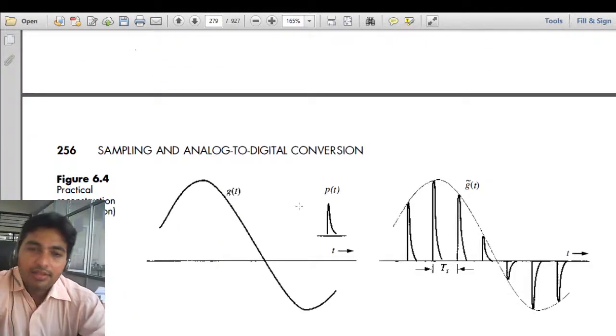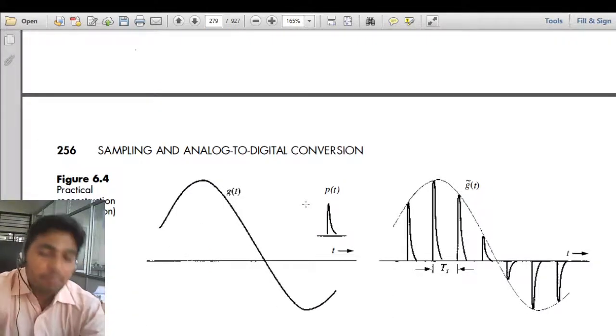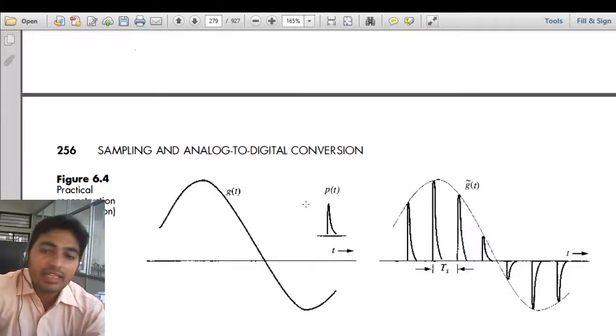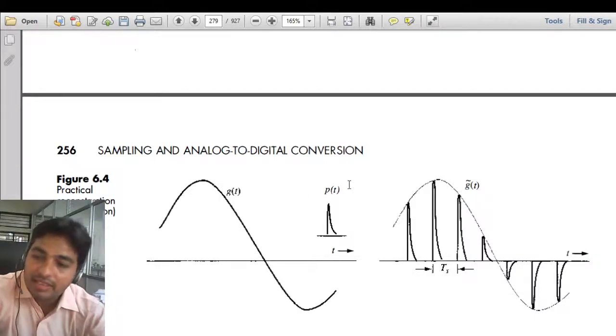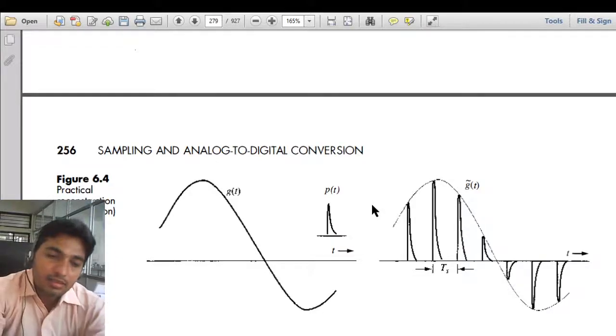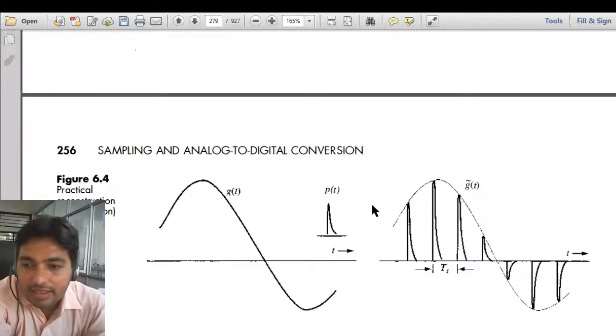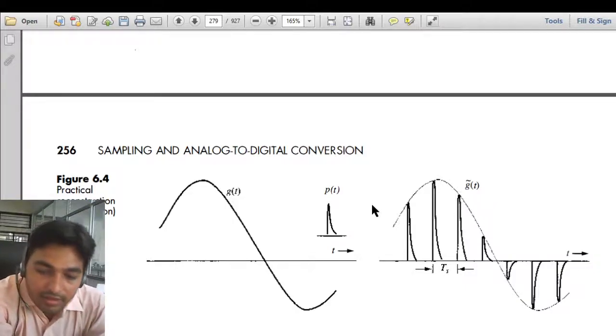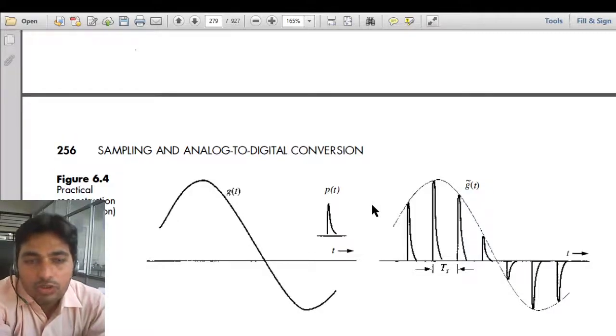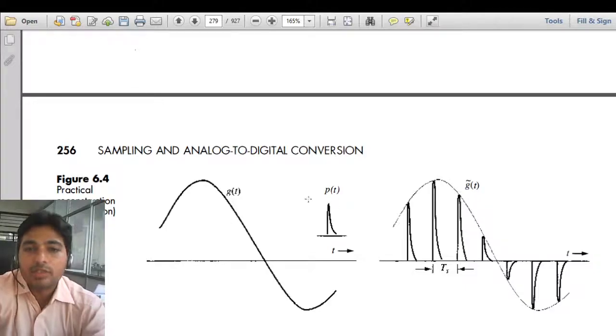So in practice, we do not have simply an impulse train. An ideal impulse is not possible, because an ideal impulse would have amplitude equal to infinity, and its width would be infinitely small, so overall its area would be equal to unity. Ideally this kind of impulse is not possible, so we are using this kind of a pulse. This is called practical sampling, and the reconstruction of this kind of signal is called practical reconstruction or practical interpolation of a pulse.